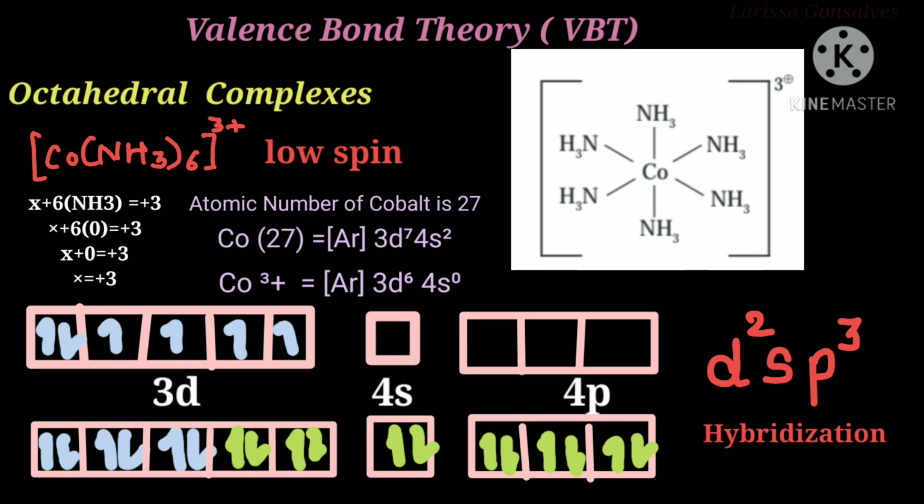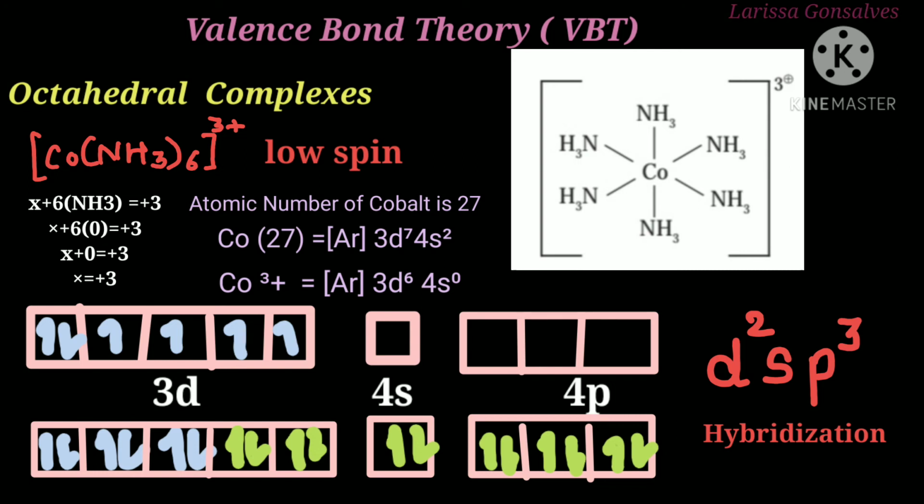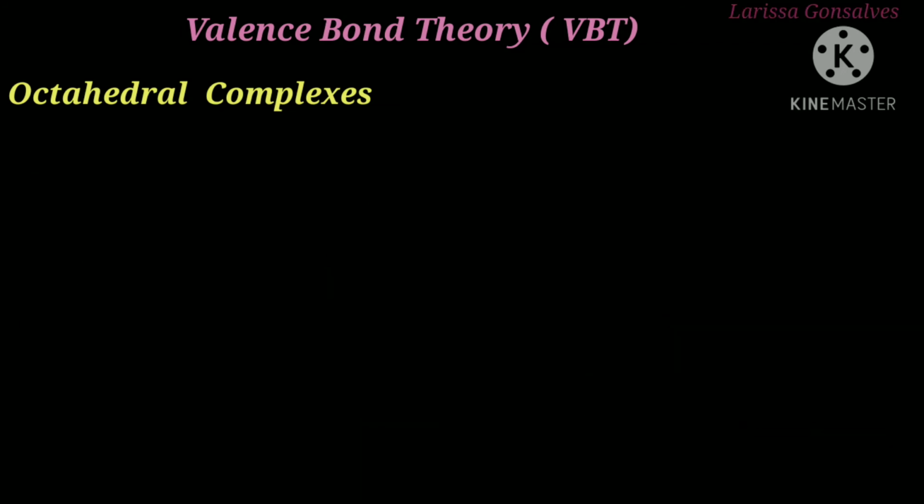This is how the coordination complex will look. You have Co, that is cobalt, in the center and the 6 amine ligands attached to it. You have the coordination sphere and it has a net charge of plus 3. Now since all electrons are paired, the complex is diamagnetic in nature. Keep one thing in mind: when you have strong ligands, they force the electrons to be paired. But weak ligands do not force the unpaired electrons to pair up.